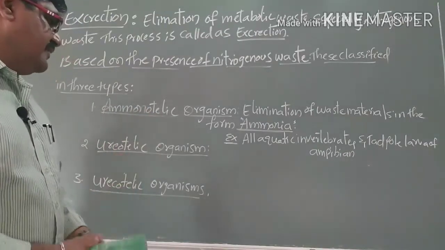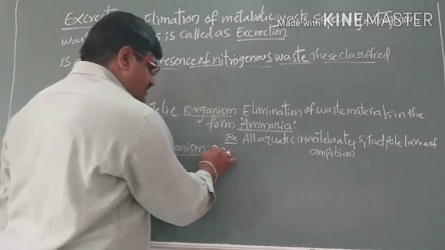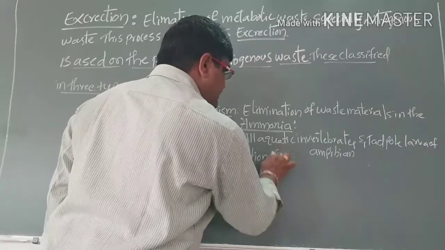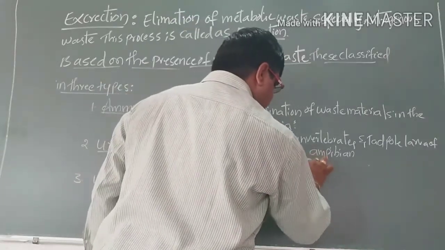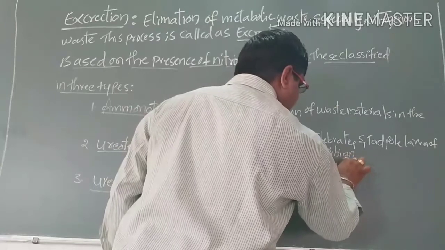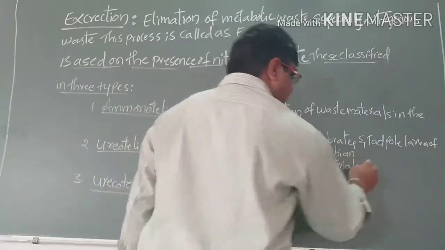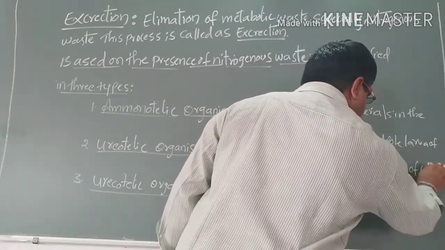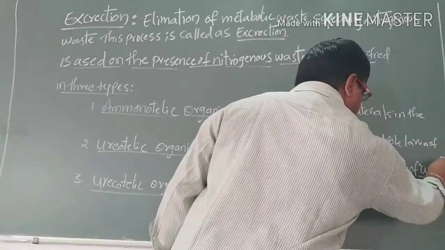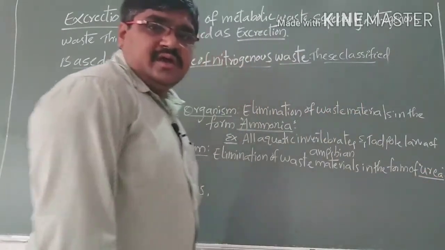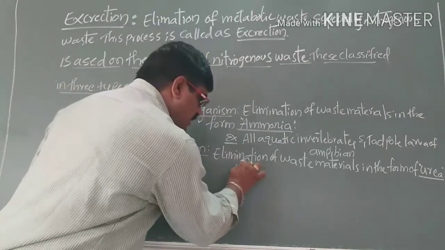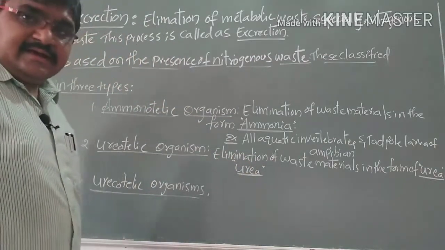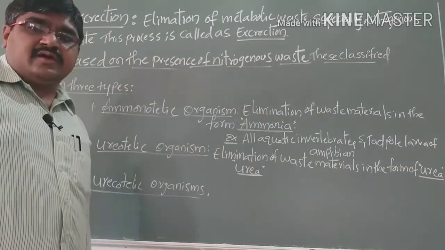Ureotelic means the excretory waste is eliminated in the form of urea, so we call them ureotelic organisms.